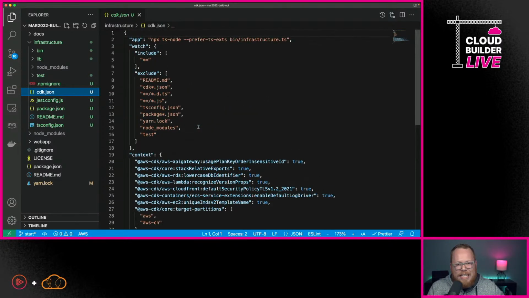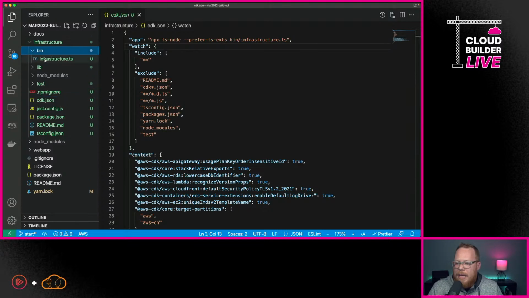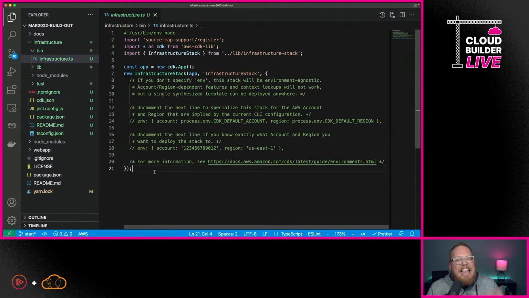Again, we're not trying to teach every single bit of the CDK on this episode, but you will notice here that under app, we're using TS Node, and it references this file bin/infrastructure.ts. So if I go here under bin and infrastructure.ts, this is basically the root file for our CDK application.